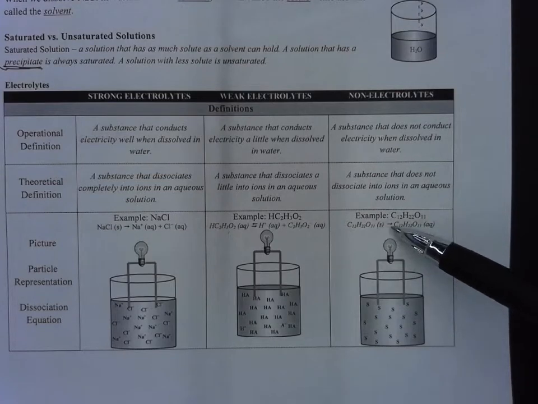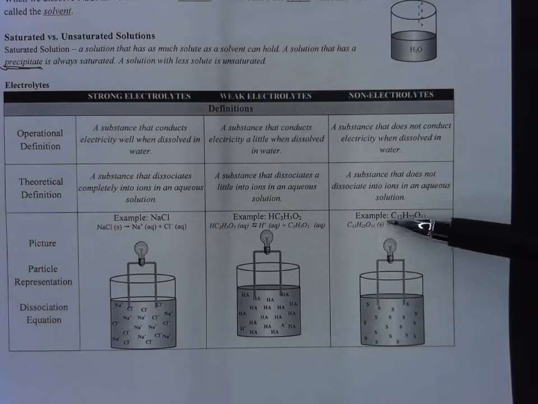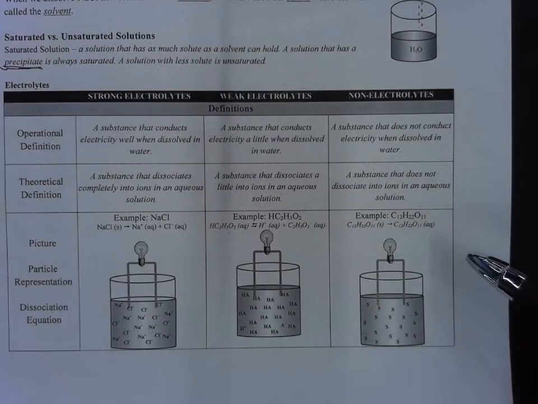So in this case, let's look at the sugar here, C12H22O11. It stays solid. That's why it takes so long to dissolve sugar into iced tea, right? Because when it doesn't break apart into its ions, it stays a whole molecule. And those London dispersion forces are holding it together, and it's pretty non-polar, so it's difficult to get that stuff to break apart, as opposed to a polar molecule like a salt that breaks up into ions.